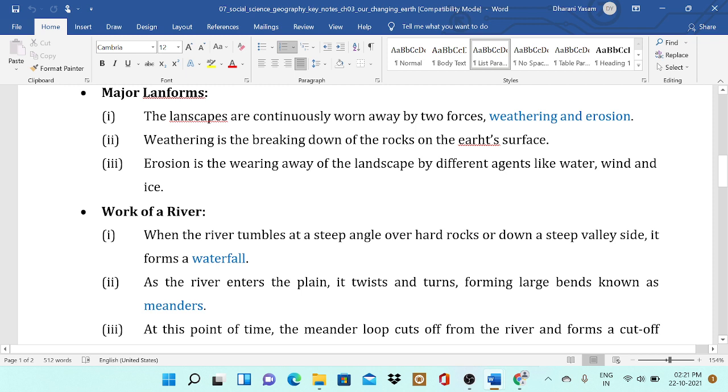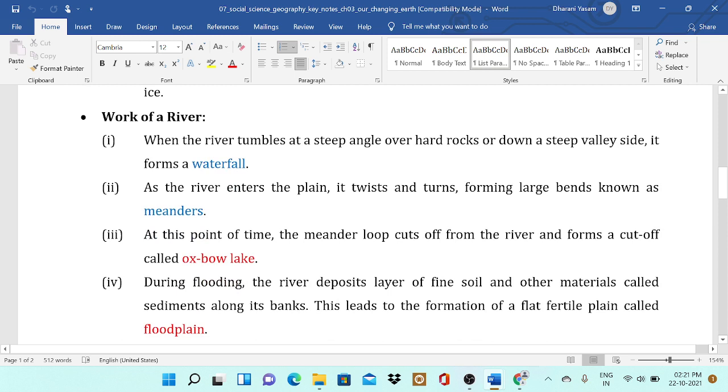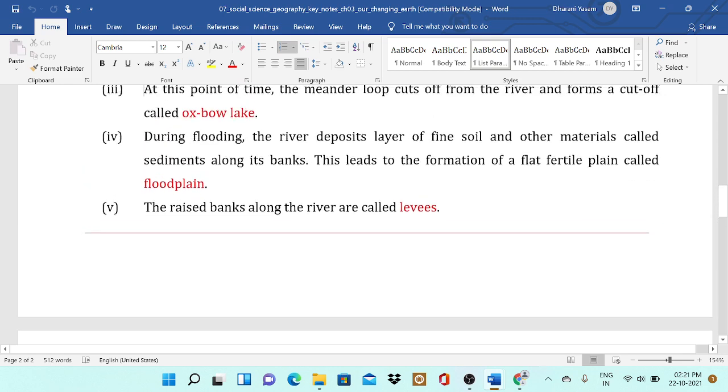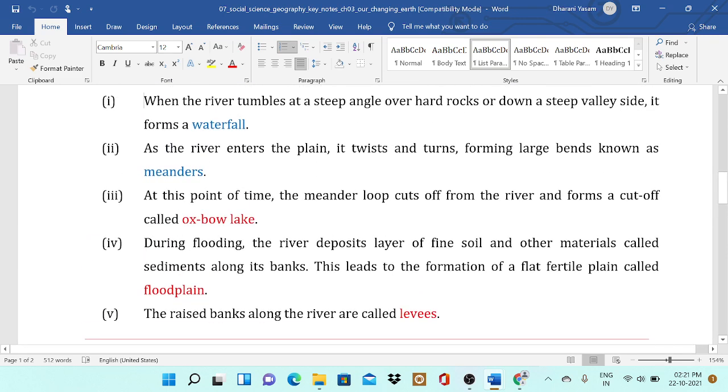When the river tumbles at a steep angle over hard rocks or down a steep valley side, it forms a waterfall. That's in the hilly areas where the river flows. As the river enters the plain, it twists and turns, forming large bends known as meanders. Just remember these terms, because we are from different backgrounds, so we may not know the terms, like meanders and Oxbow Lake. At this point of time, the meander loop cuts off from the river and forms a cut-off called the Oxbow Lake.